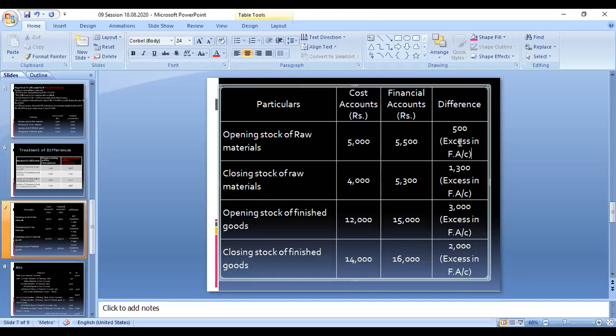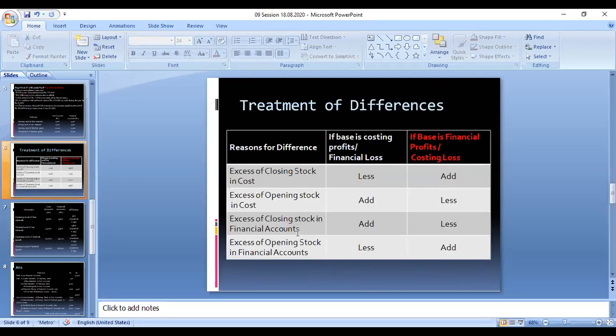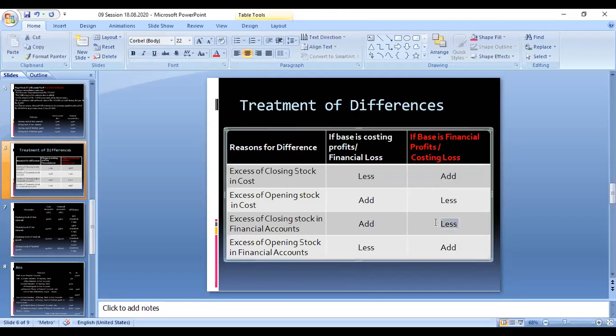So the excess in the financial account means, if it is opening stock, it should be added; closing stock should be less. Sorry, closing stock should be less and opening stock should be added. Opening should be added and closing stock will be gone. So this is excess in financial account: opening stock add, closing stock less. You can use any method to remember, but you have to remember.